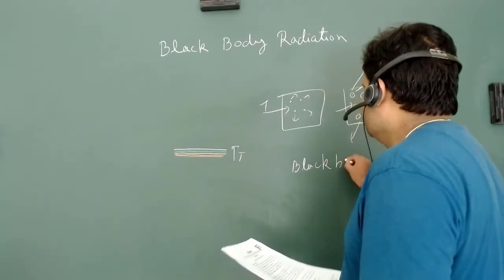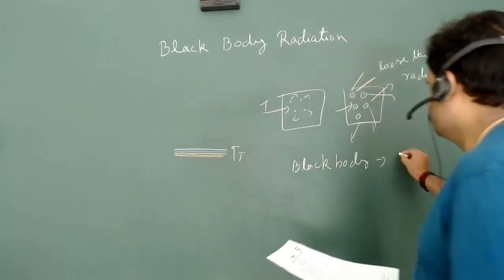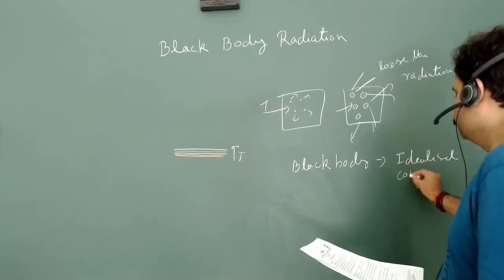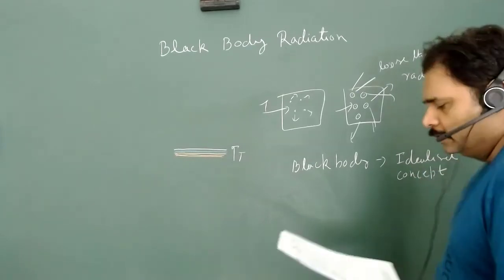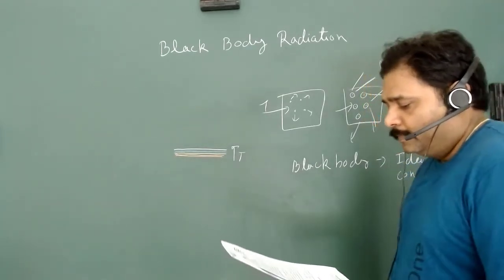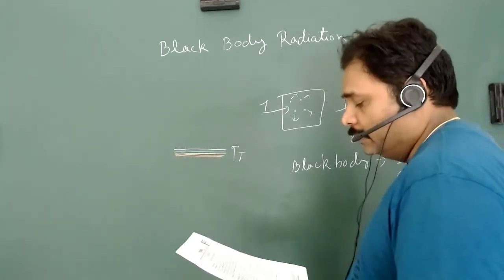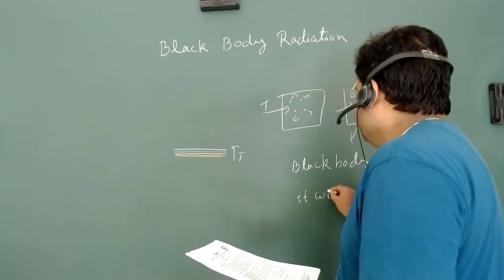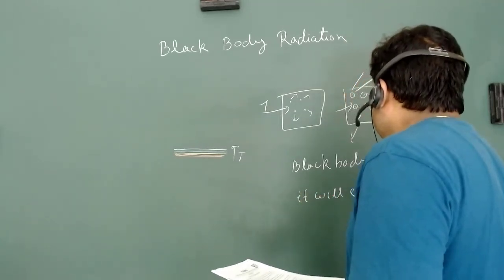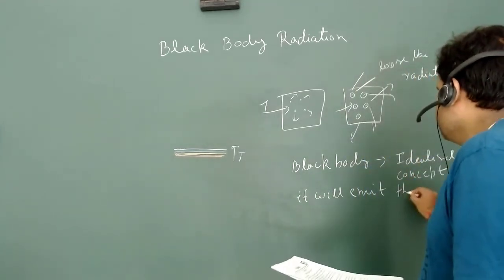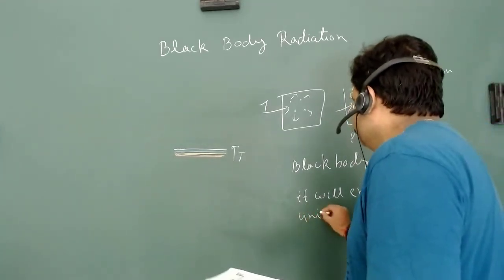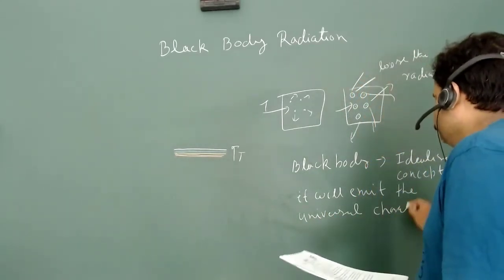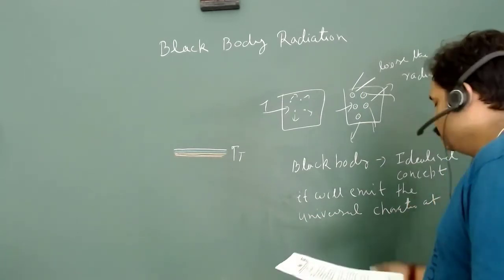A black body is an idealized concept in which it is observed that it will emit the universal character of the thermal spectrum.